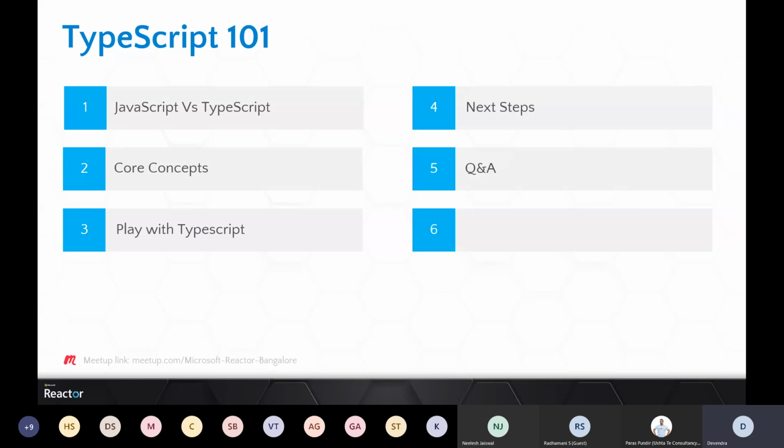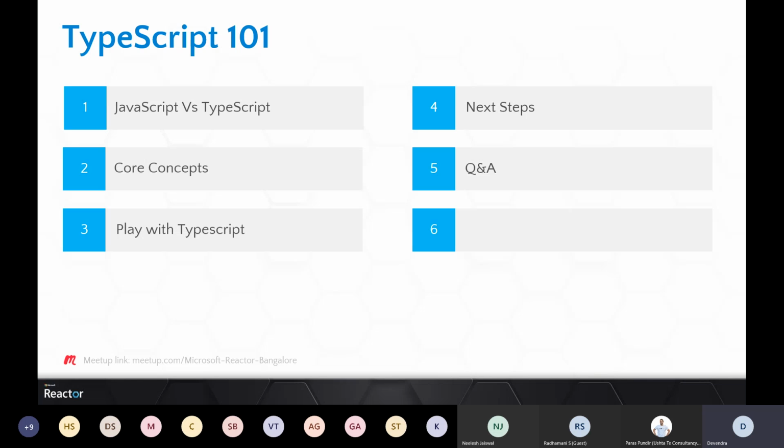So with this session, we are going to cover what JavaScript is. Those who are very new to TypeScript will understand why I'm talking about JavaScript. In the beginning, we'll cover why JavaScript and why TypeScript, what's the difference between these two, and why we need TypeScript. Then we'll move ahead and see the core concepts of TypeScript, why TypeScript was introduced and why people are adopting it. After that, we'll play with TypeScript.